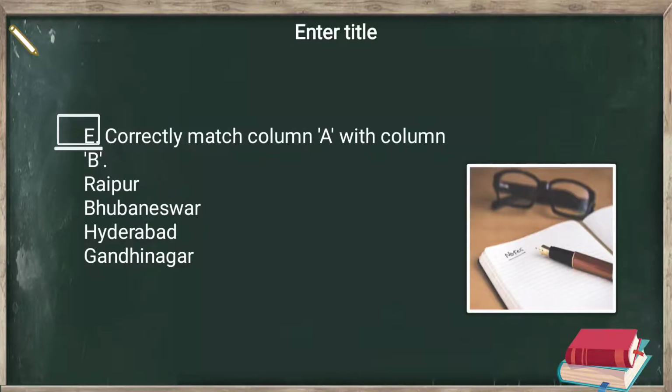In column A, we have number 1 Chhattisgarh, number 2 Odisha, number 3 Telangana, number 4 Gujarat. In column B we have Bhubaneswar, Hyderabad, Gandhinagar, Raipur. In your book it is given Ranchi, so please make it correct. Write it Raipur.